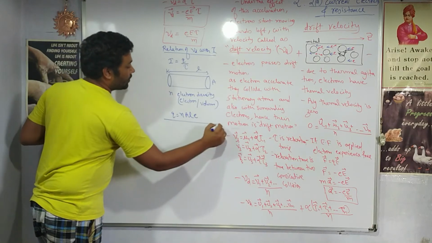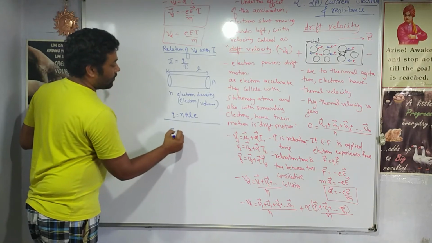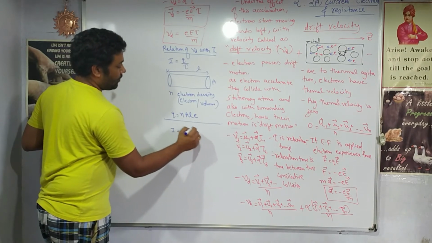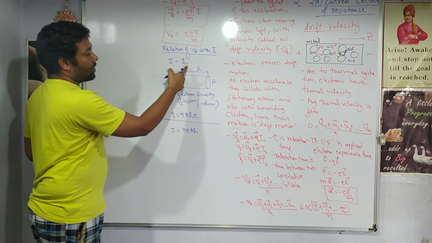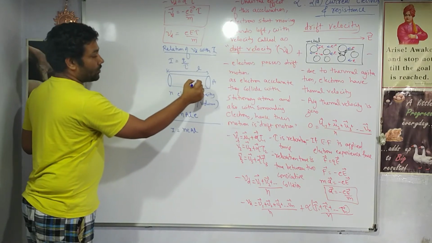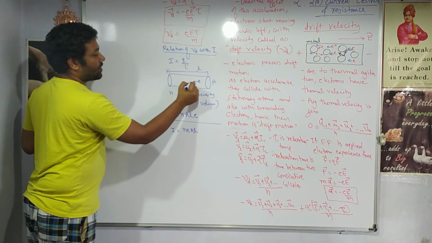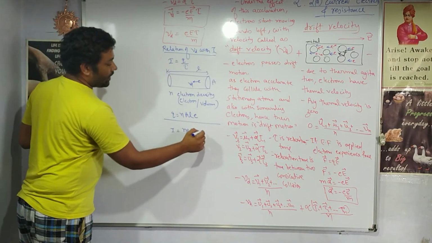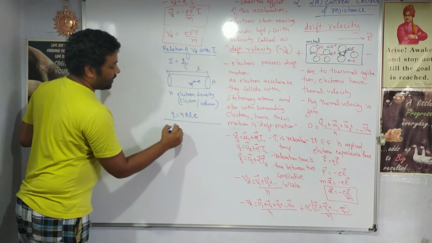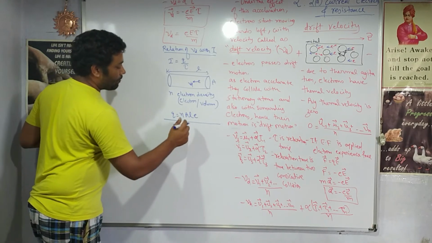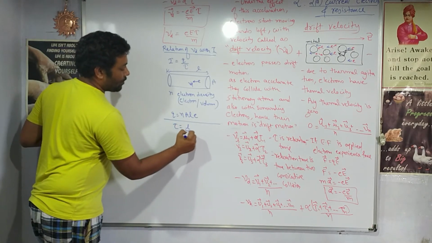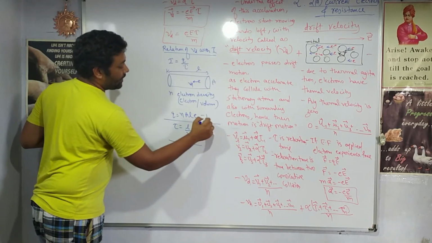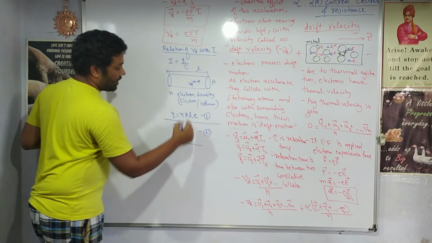So let us substitute. Current I will be equal to n e times volume, and the time. How much time? If each electron has a drift velocity Vd, how much time will it take to cross this conductor? Time taken to cross this conductor will be distance upon speed, right? So we can substitute these two values 1 and 2 in this equation.